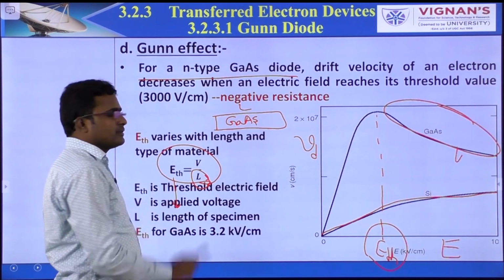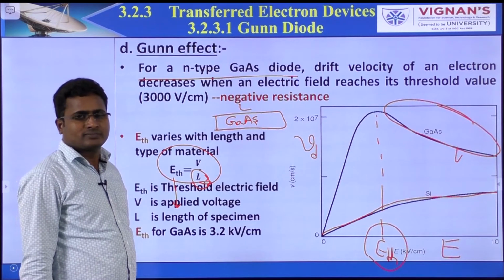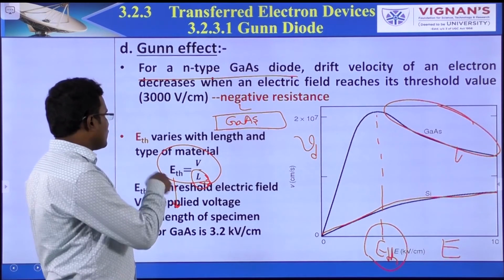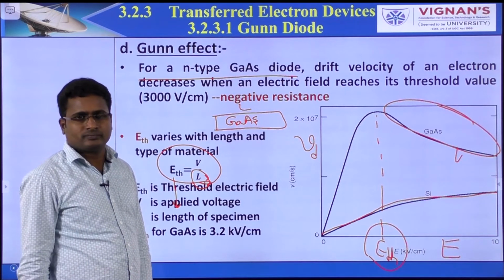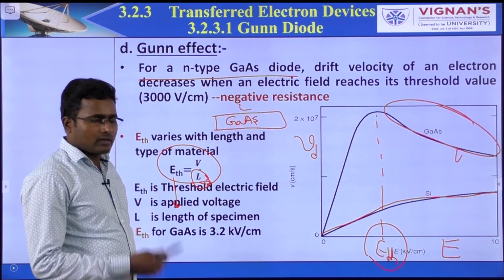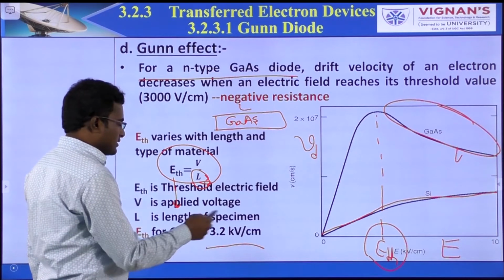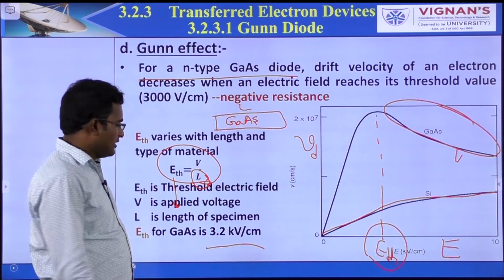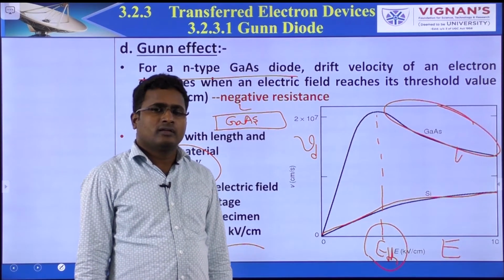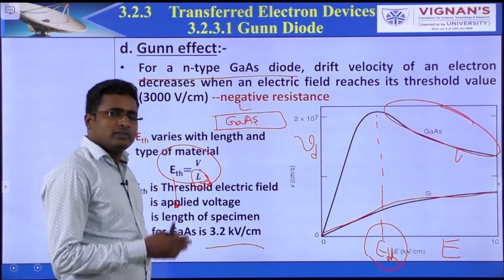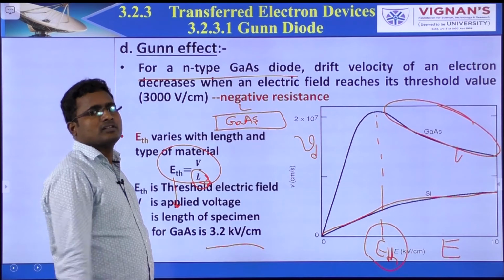If the length decreases, the threshold electric field increases. So the threshold electric field depends on the length of the specimen. For a Gunn diode, if the material is gallium arsenide, the threshold electric field is 3.2 kilovolts per centimeter. Only then are oscillations generated.